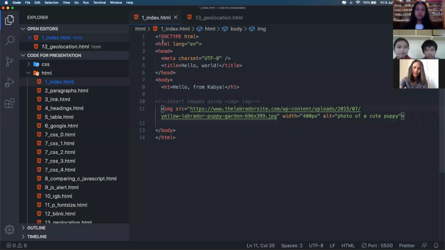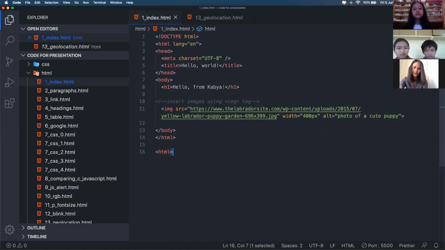The first line here, which I'm highlighting with my cursor, says doctype HTML. Whenever you see brackets like this, with some text enclosed in them, it is called a tag. For example, HTML.